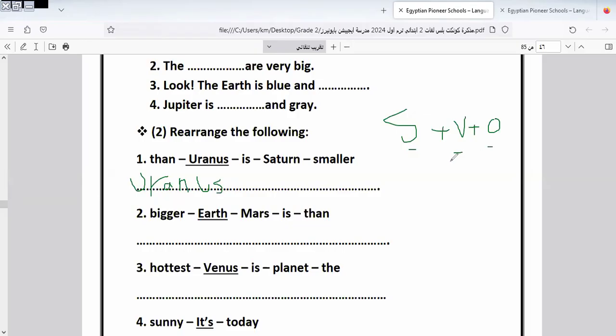When I make a question form, I replace the verb instead of the subject, as we know. Okay, Uranus is smaller than Saturn.